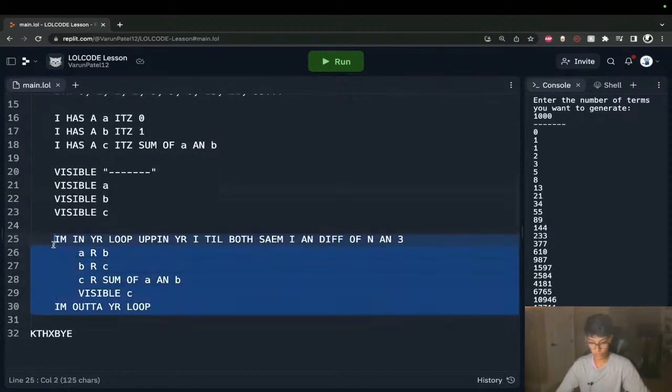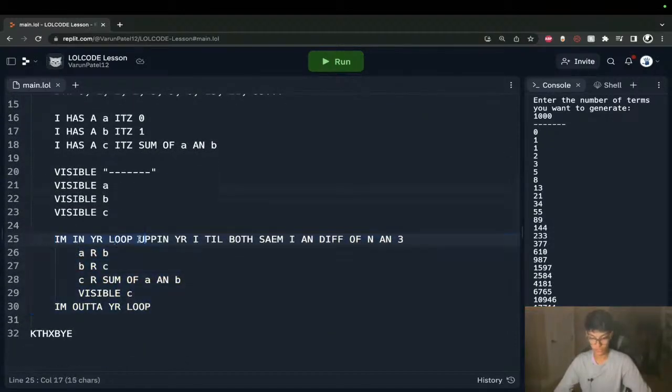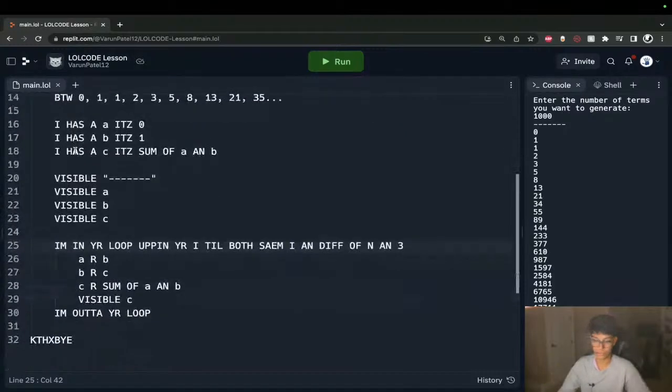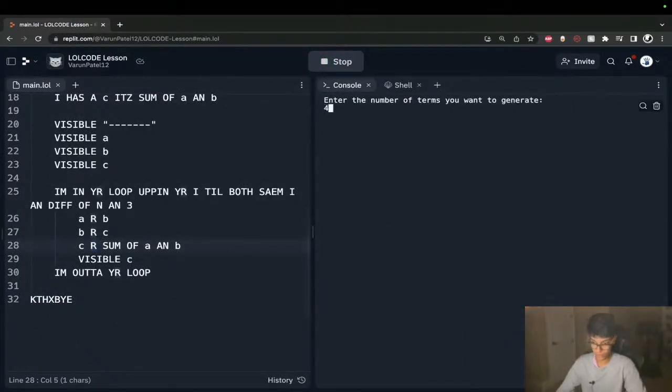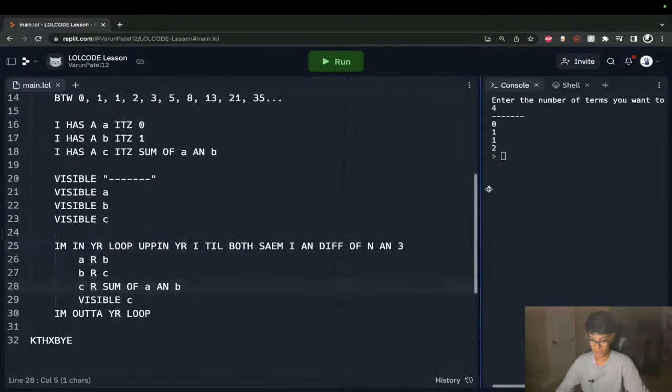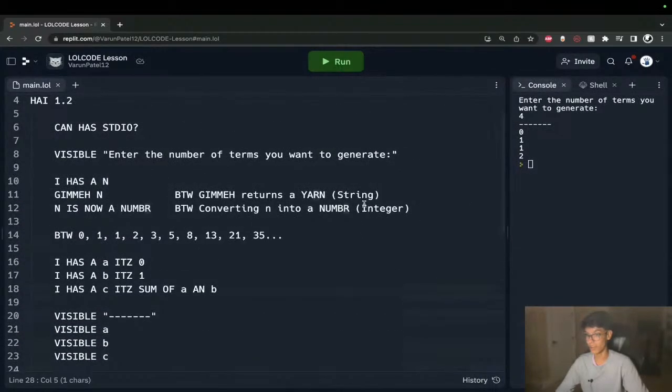And this is our general loop structure. This is like our loop for keyword, if you will. This is us incrementing our I variable until our I is equal to n minus 3. And while we do that, we're shifting our variables using variable reassignment to create our Fibonacci sequence of numbers. And again, if I run it one more time, you can see it works splendidly. Definitely a challenge to implement this with LOLCODE, but I think it was pretty fun.